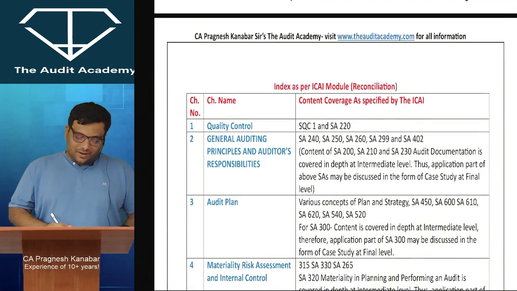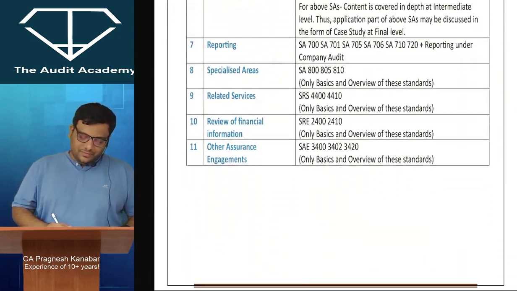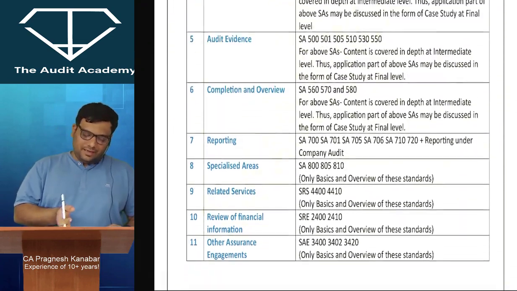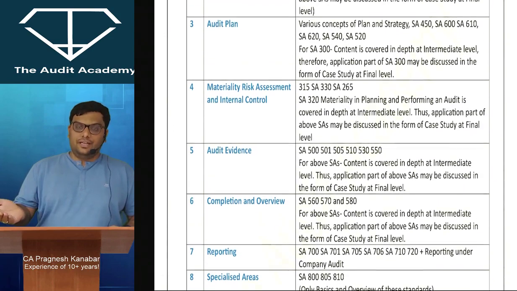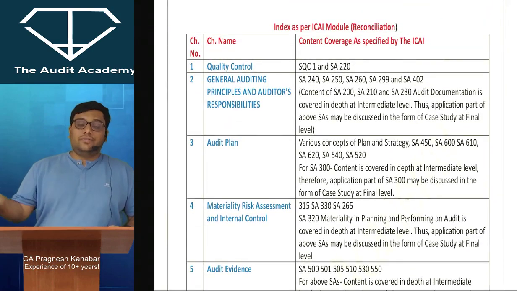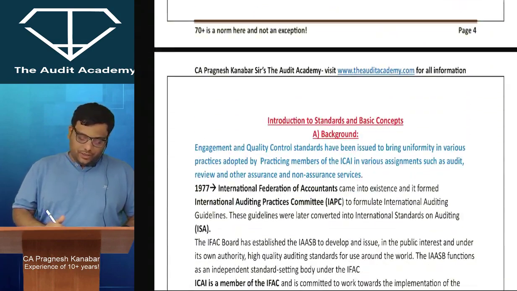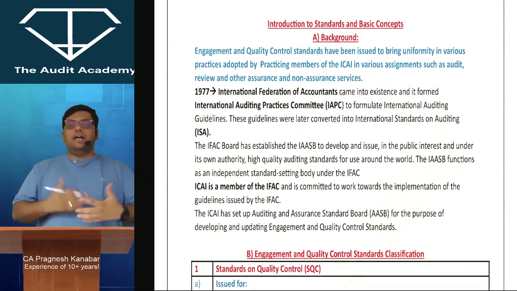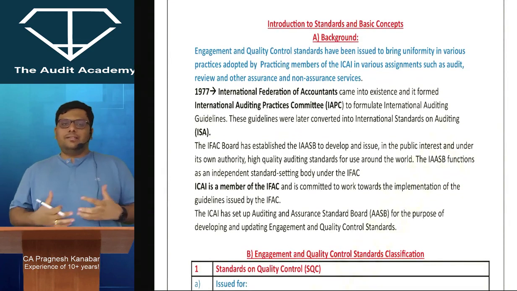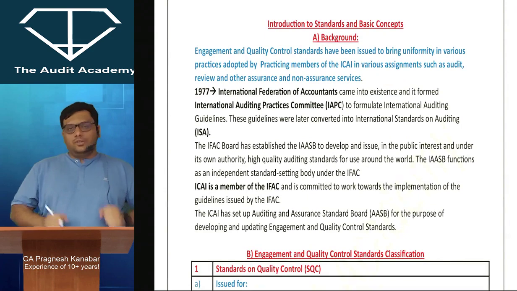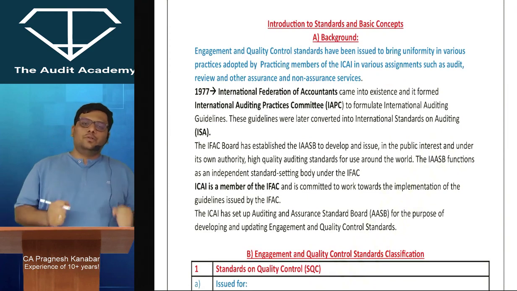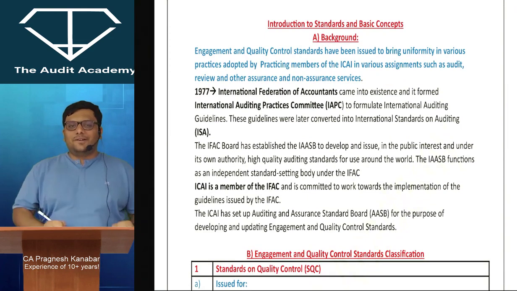Chalo. Now everyone over here. This is just a reconciliation which I've given, of how the first 11 chapters of the ICA module cover different standards. Now, obviously I want to start with some introduction to standards and basic concepts. I hope you are completely ready. I'm also ready, and let us rock this particular discussion.